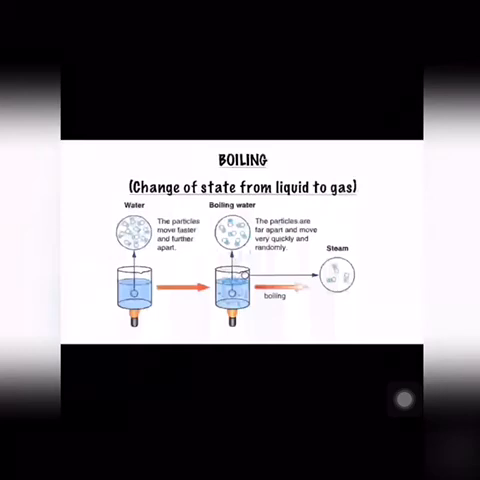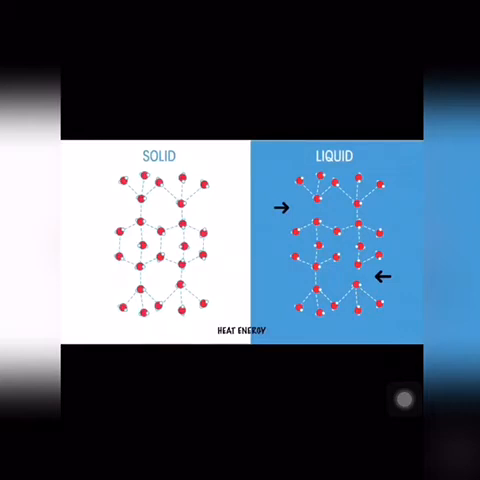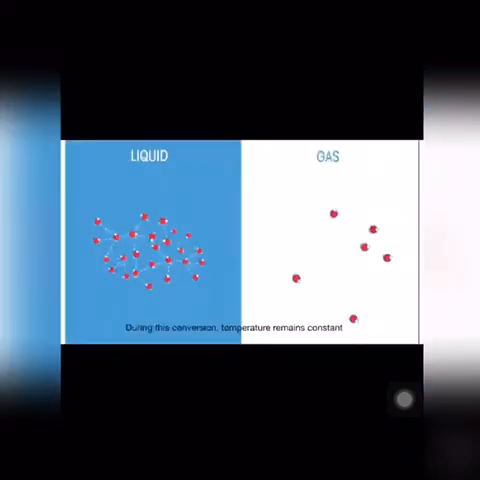Now boiling. In boiling, when a liquid is heated, its particles begin to move even faster and move further apart. Then at a particular temperature, the liquid begins to boil and changes into gas. Actually, what happens at the molecular level is that the heat energy supplied is used up to overcome the intermolecular forces of attraction, or we can say in breaking the bonds. As soon as the bonds break, the particles become free and change of state takes place.